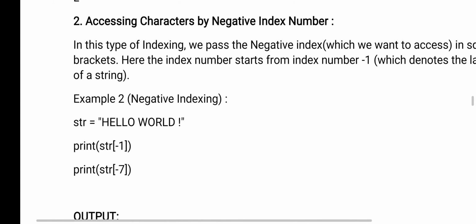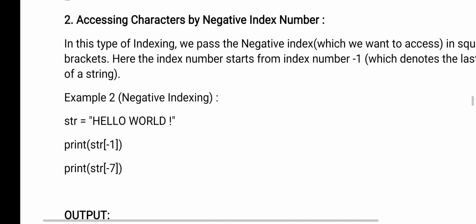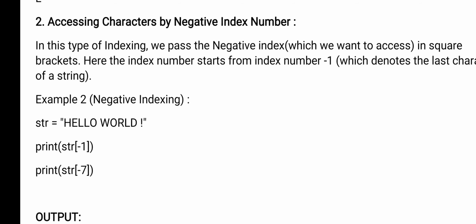Here the index number starts from minus 1. So if it is a negative index, in the bracket we will give minus 1, minus 2, like that. If it is a negative index, from where will it start? From right to left. And what is the initial value of the index there?